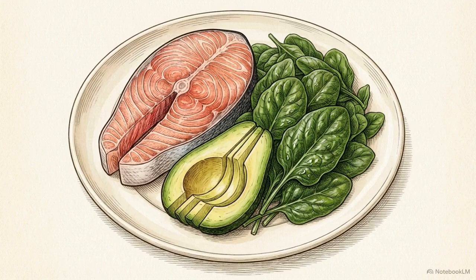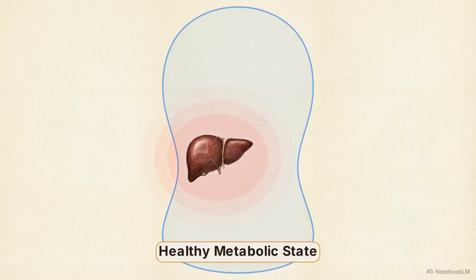When provided with the correct nutrient profile and a reduction in carbohydrate stress, the liver is capable of reversing fat accumulation and returning to normal metabolic function.